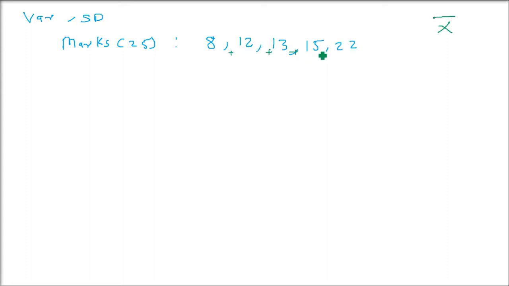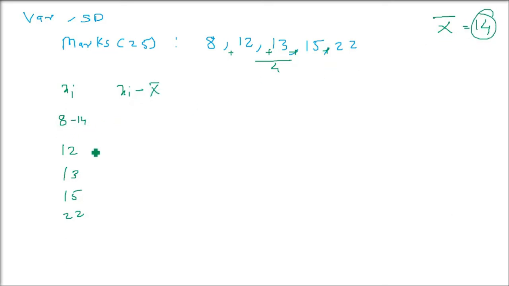So what will you do? First you have to find the mean. Just add all of them: 8, 12, 13, 15, 22. The addition will be 70, divided by 5. So you have x bar, which is actually the mean of these values. Once you have got the mean, what is the formula? As I told you earlier, let us write it in table form. Xi, these are the individual values being given. So the first thing you have to do is xi minus x bar.